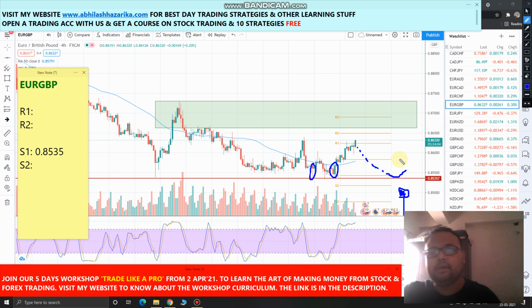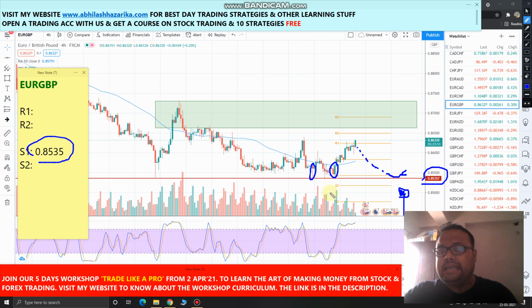Once you get the confirmation that this level is still providing the required support to the market, you can go for a buy here above this level 0.8535. And in case it crosses this level, then that's a totally different chapter.